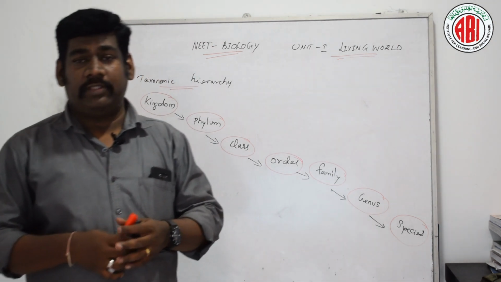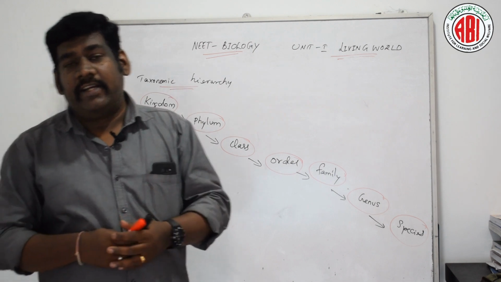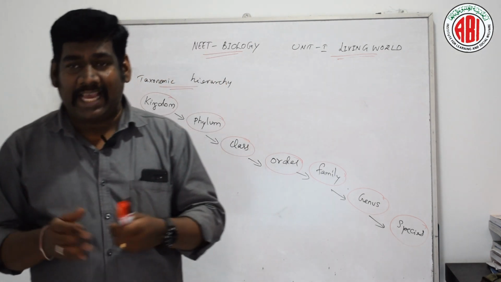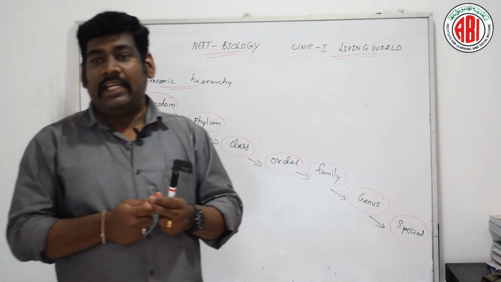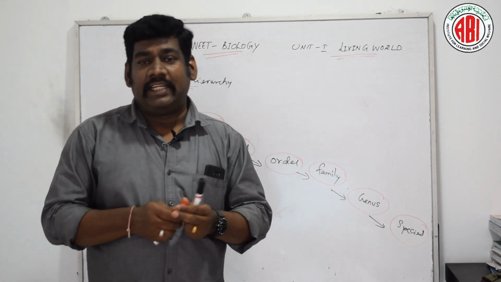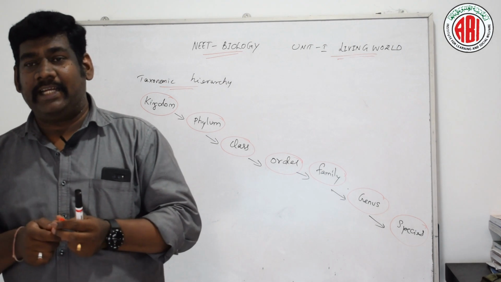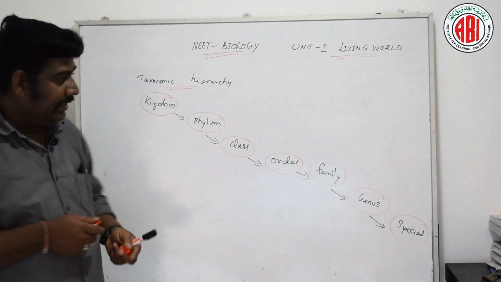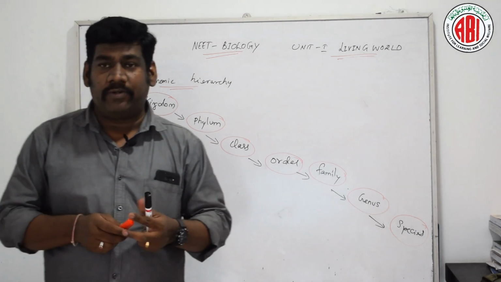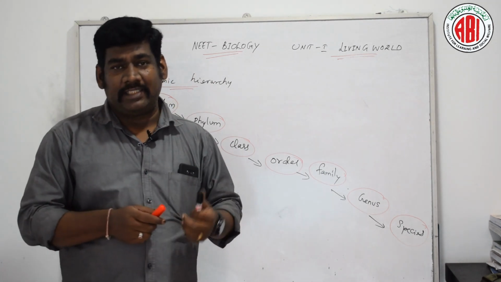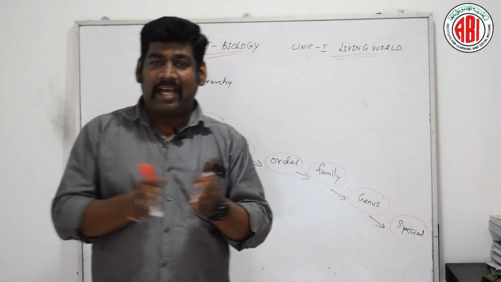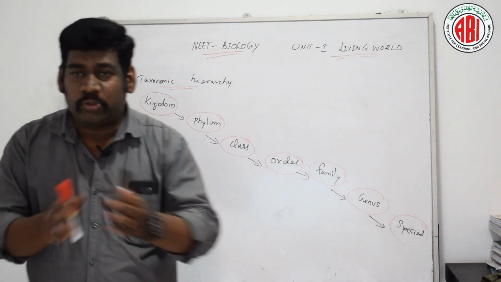Now let us discuss taxon in detail. The term taxon was introduced by ICBN, the International Code for Botanical Nomenclature, in 1956, and defined by Mayer in 1964. A taxon may be large or small.